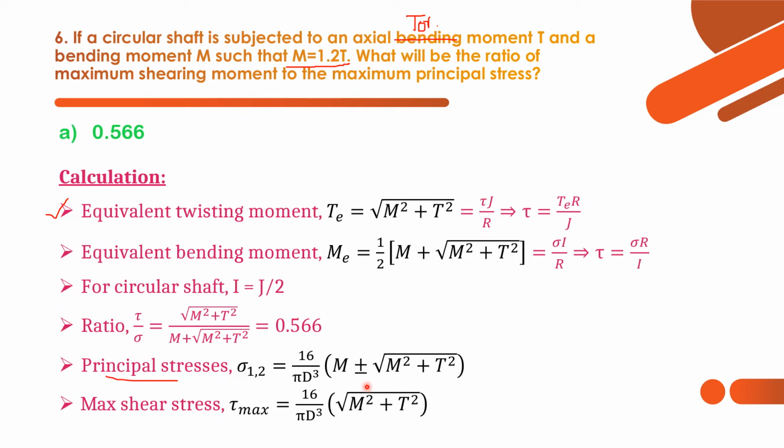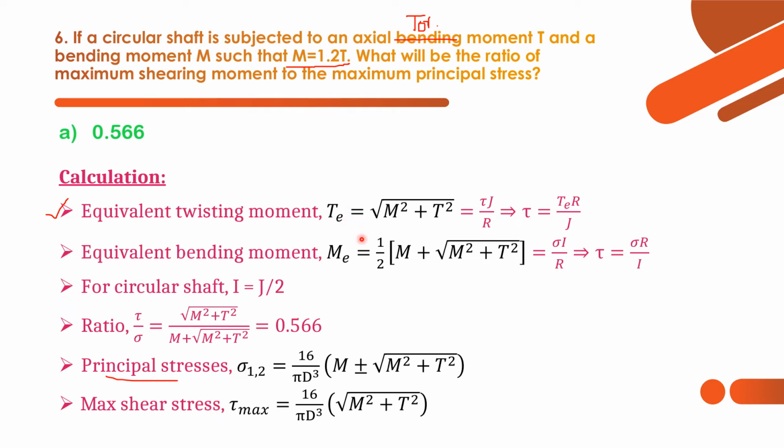In case we have to find the minor principal stress, then minus will be followed: 16 by pi d cube into m minus root of m square plus t square. We know the value of m. We know the ratio between m and t, that is 1.2. So we can just substitute here, or we can even calculate the equivalent twisting moment.